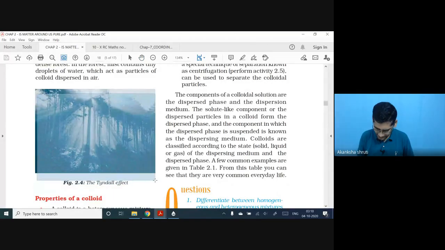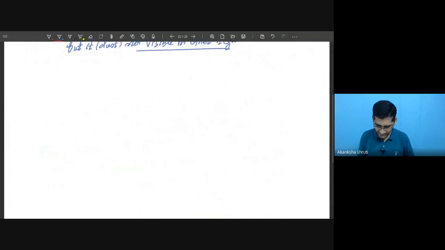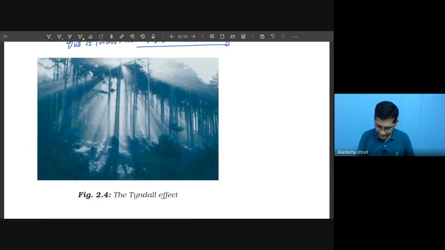So Tyndall effect observed in a forest. Students, here these are the big canopies.